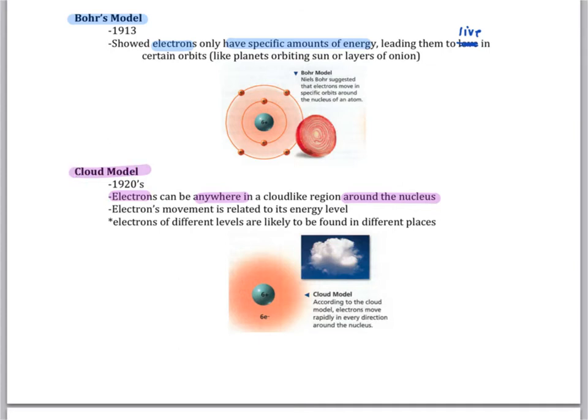The cloud model, which came about in the 1920s, changed the perspective toward electrons. The cloud model supposes that electrons can actually be anywhere in a cloud-like region around the nucleus, and that it's the electron's movement that's related to its energy level. So it still expects that there are different energy levels, but that they're not moving in an exact perfect orbit. Here, electrons of different energy levels are likely to be found in different places.